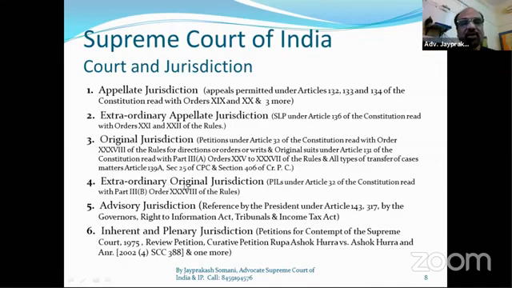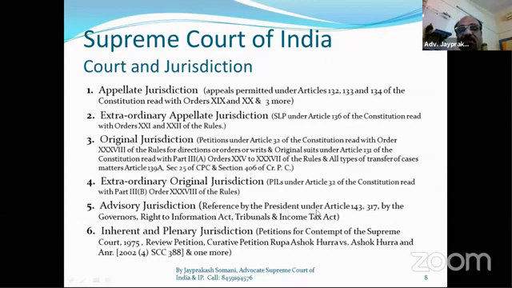So extraordinary original jurisdiction, that means public interest litigation under Article 32 of the Constitution, read with Part 3B, Order 38. And then advisory jurisdiction.